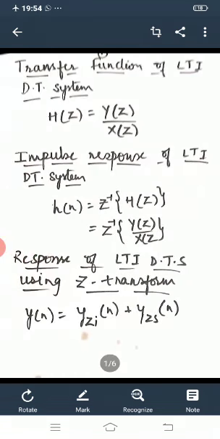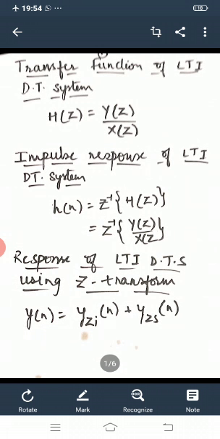Dear students, so far we have discussed the definition of Z transform, how to determine the Z transform of the right-sided signal, and the inverse Z transform methods. So now today we are going to study some of the formulas in order to perform the numerical further.